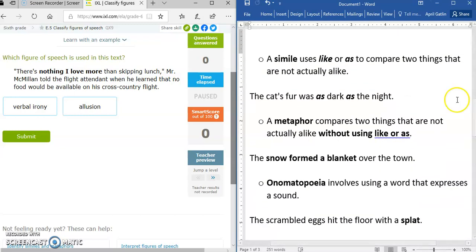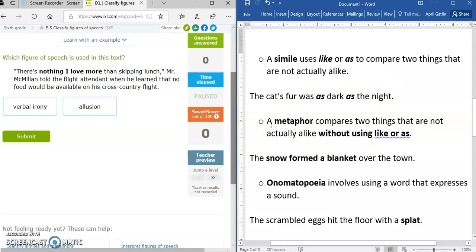A simile is another figure of speech. A simile uses like or as to compare two things that are not actually alike. The cat's fur was as dark as the night. So fur is being compared to night using the words as.